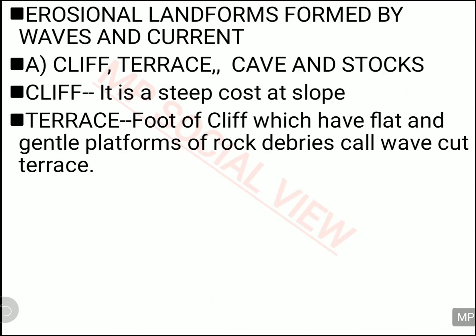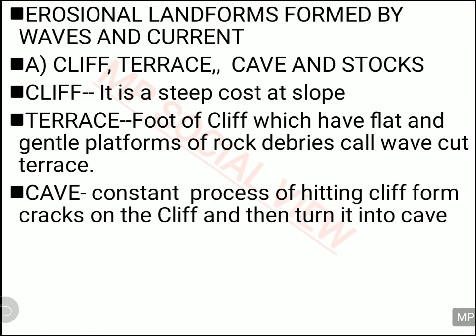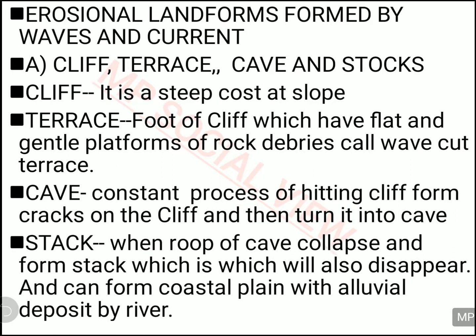Then it is called a terrace. And a cave is when they hit the cliff again and again and make a hole in the cliff, and the hole becomes wider, then it turns into a cave. Then what is a stack? A stack is when the roof and the back wall of the cave get removed and it turns into a big pillar, and that is called a stack.